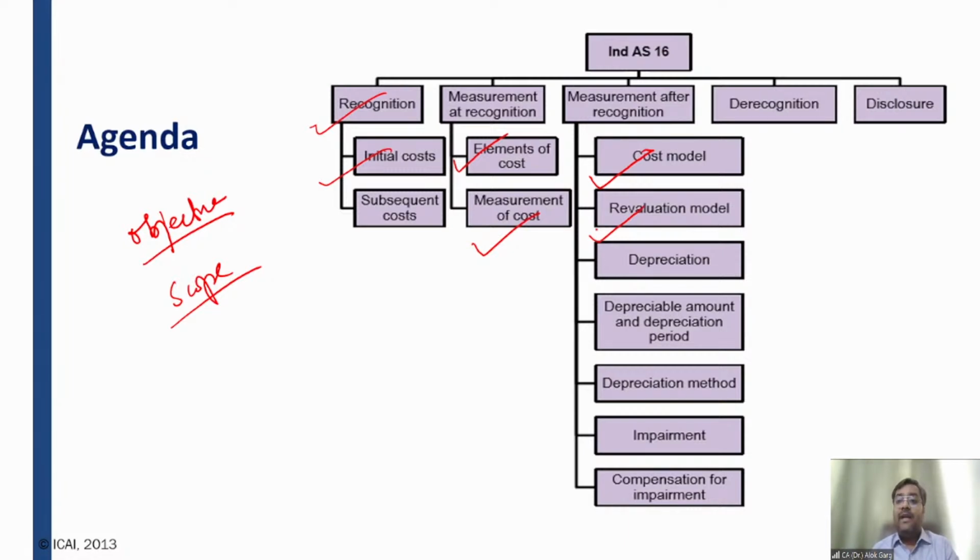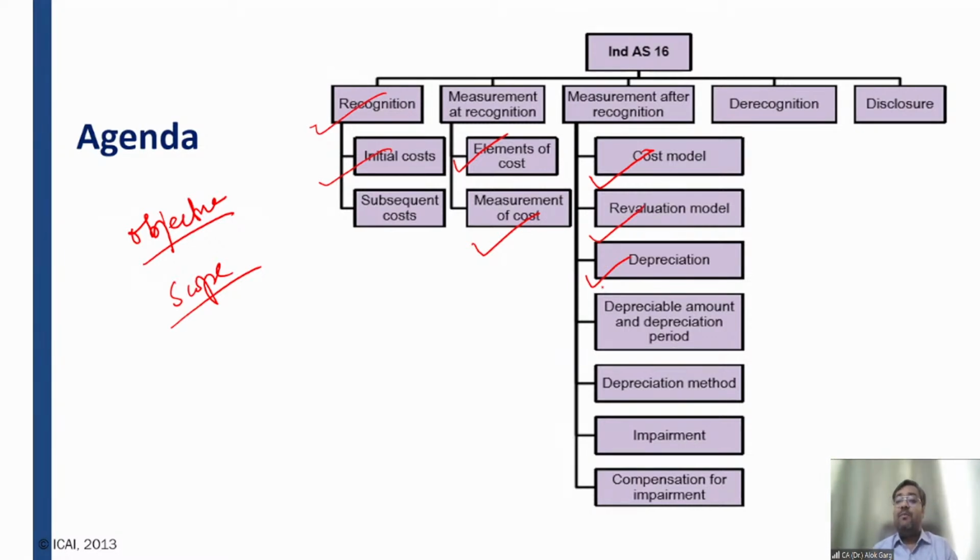Then in this standard, depreciation aspects are also covered. What is meant by depreciation? What are the methods of depreciation? We will be talking about this depreciation in Ind AS 16 as well. Depreciation comes into the picture when you have initially recognized the property, plant and equipment, and then on the reporting date you charge the depreciation.